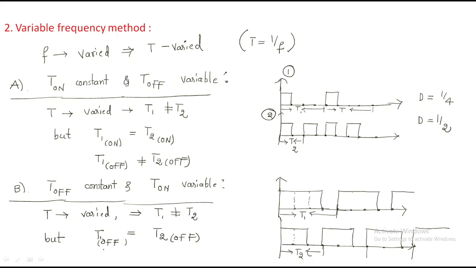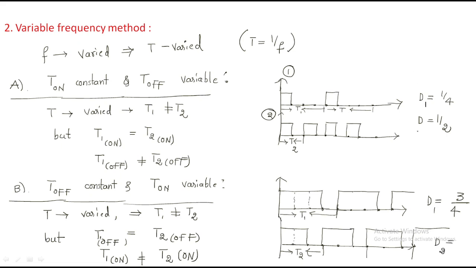Next, total on time period, here first session on time period is 3, but second session on time period is not equal. So here duty ratio we can take as complete. We have four sessions by 3 sessions in on time. Here D1, you can take it as D2.